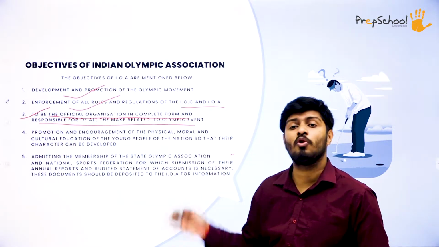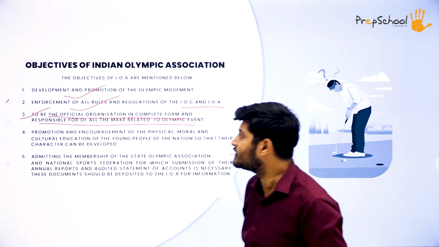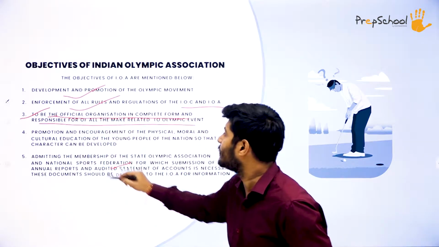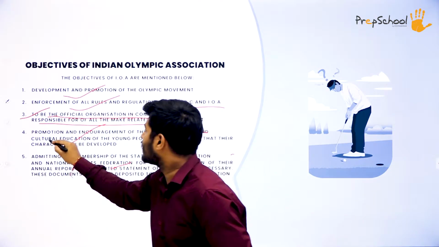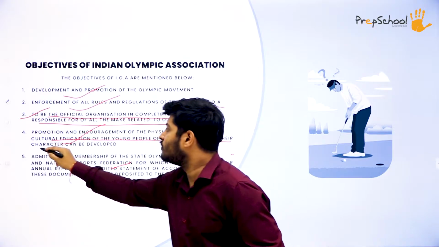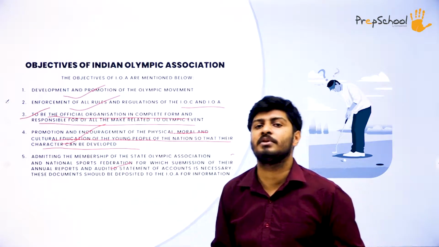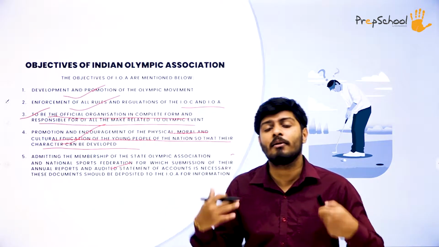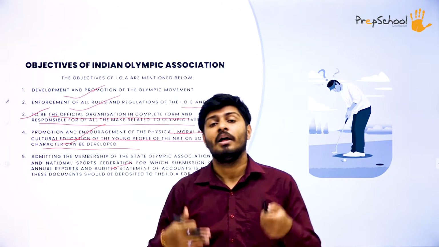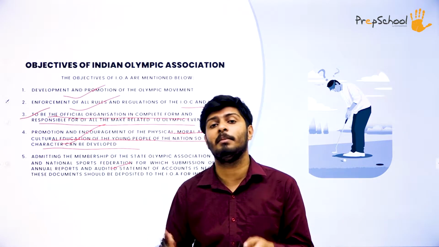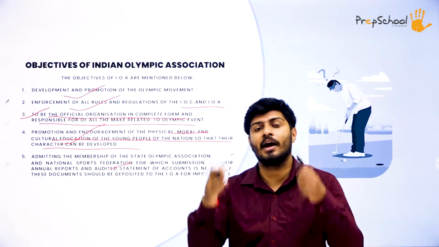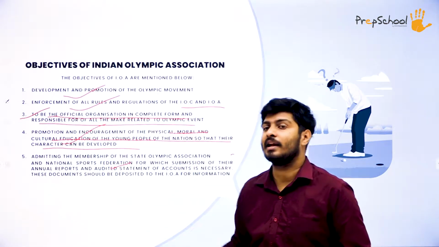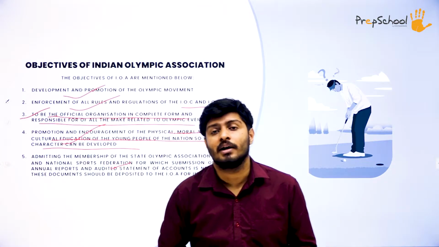Having said that, let's move on to our fourth point. The fourth point is the promotion and encouragement of physical education and moral and cultural education of the people and youth, so that their character and personality is developed. So the development of personality and character, the implementation of physical education, and sportsmanship spirit and morals, the promotion of all those things is taken care of by the Indian Olympic Association.